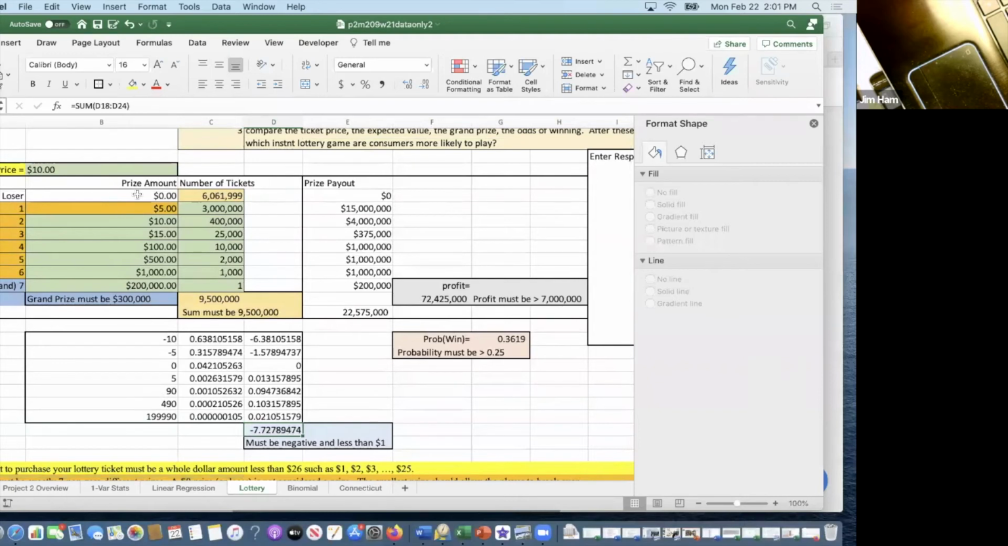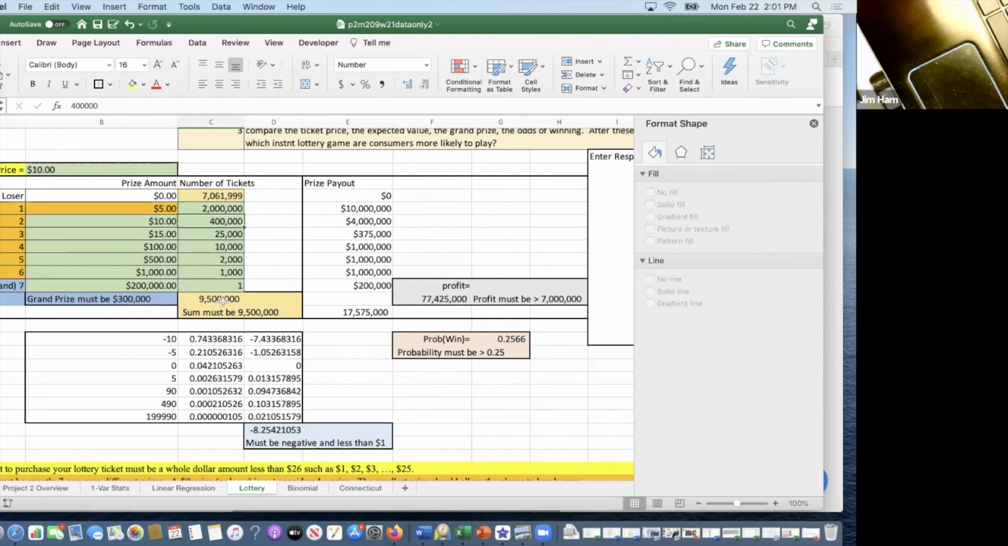All right. So you decide what the prize amounts are. The first one's going to be a 0. This is going to be the loser. Somebody buys this. You can see 6 million tickets of the 9.5 million tickets are losers. Now I have this cell set up so that it's a formula. So don't change this one, just change these down here. So for example, if I change this 3,000 to 2,000, when I hit enter, look at what happens to this one here. It changes. And it changes so that the number of tickets sold every time is 9.5 million.